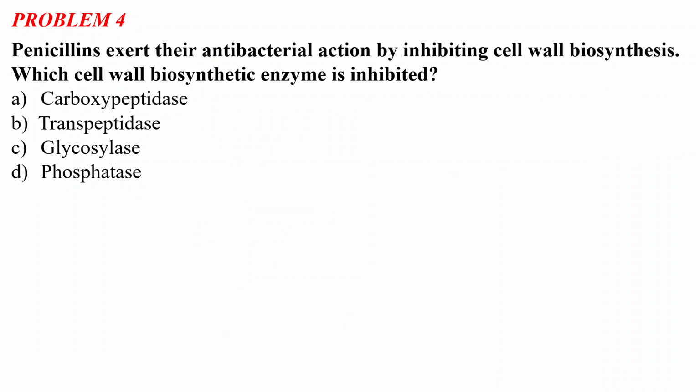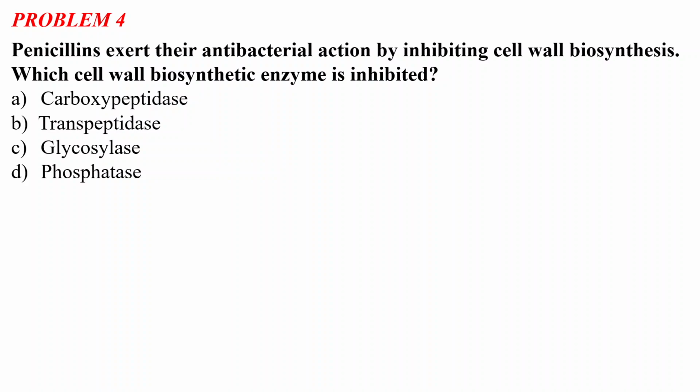So, problem number 4, it says that penicillins exert their antibacterial action by inhibiting cell wall biosynthesis. Which cell wall biosynthetic enzyme is inhibited? Number A, carboxypeptidase. Number B, transpeptidase. Number C, glycosylase, and number D, phosphatase.